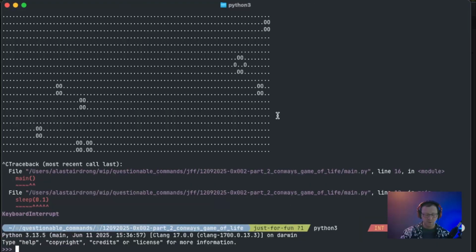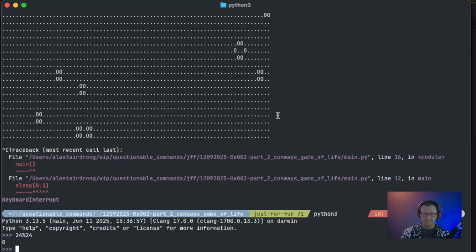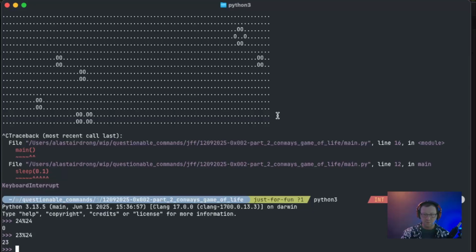Let's test logic that we know works. We've got 24 rows, so we'll do 24 modulo 24, which gives us back to the 0 index, right? And so we should never have 25 because of how we've got our loops coded with range. So that should be fine. If we do 23, we should still end up with 23, and we do, of course. Now, what I don't know will happen is what happens when we do -1 modulo 24.